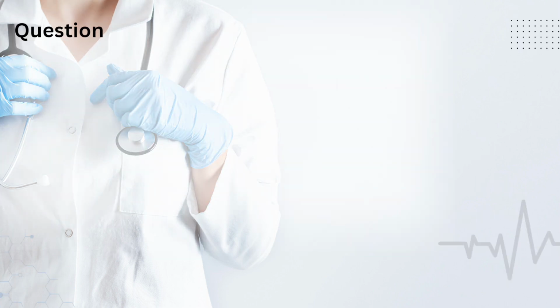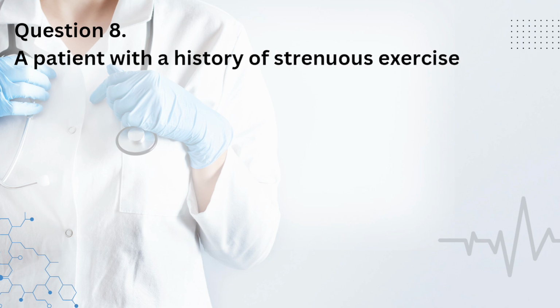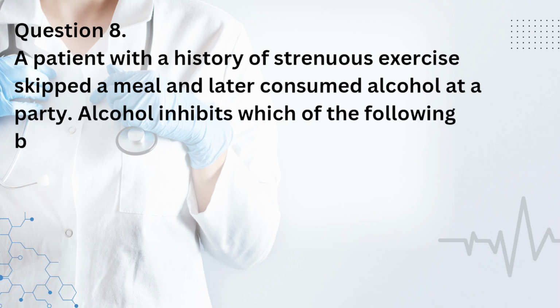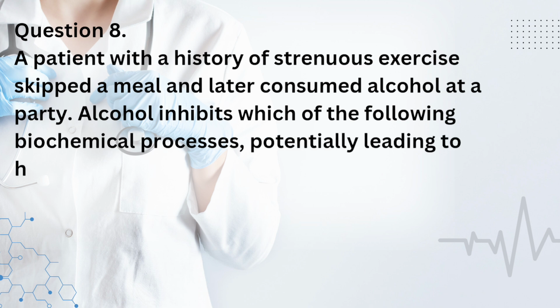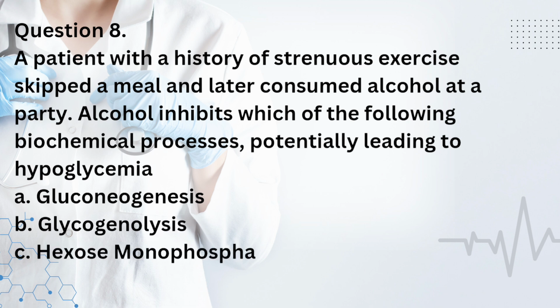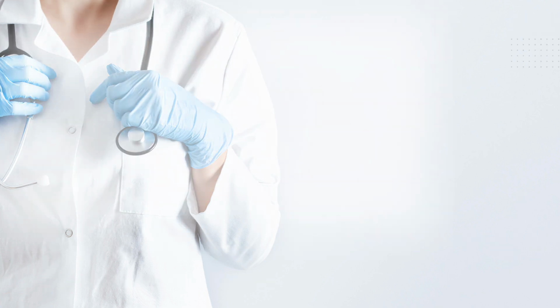Question 8. A patient with a history of strenuous exercise skipped a meal and later consumed alcohol at a party. Alcohol inhibits which of the following biochemical processes, potentially leading to hypoglycemia? A. Gluconeogenesis. B. Glycogenolysis. C. Hexose monophosphate, HMP, shunt. D. Ketone body formation. The correct answer is A.